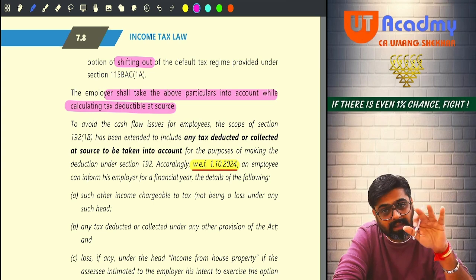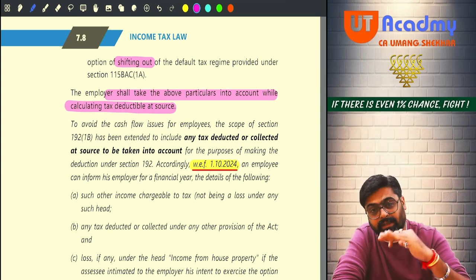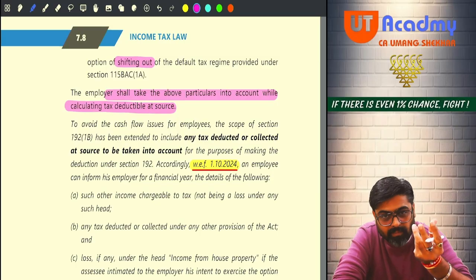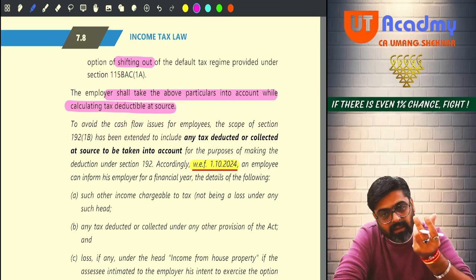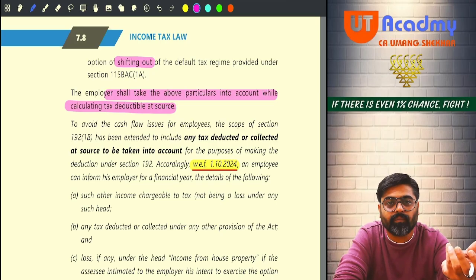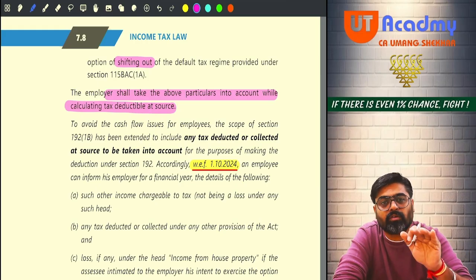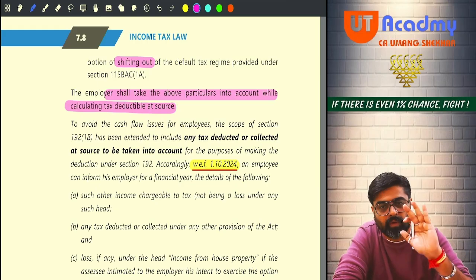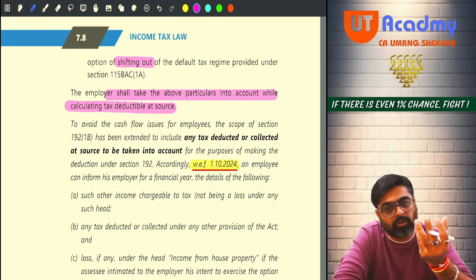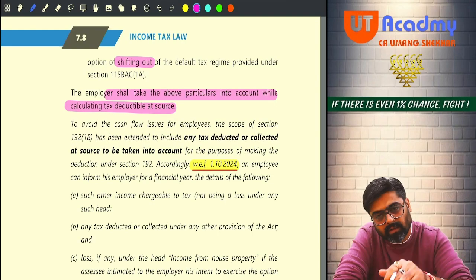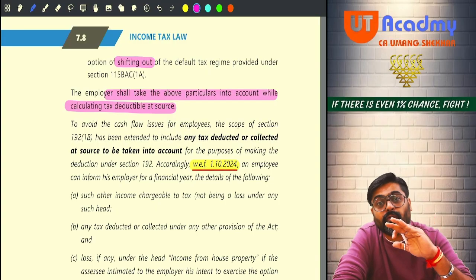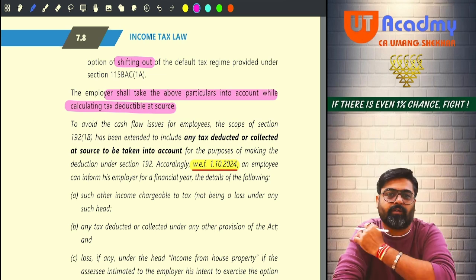Yes or no? And that tax liability minus the TDS which we have already deducted earlier, whatever balance tax liability will be there, we are going to deduct within the remaining 1 or 2 months. Yes or no? So if the declaration form was given in the month of February, then how many months are still remaining for you to get the salary? 2 months, no? So whatever balance tax will be there, we are going to deduct within 2 months. So this will take care of your entire tax liability for this year.